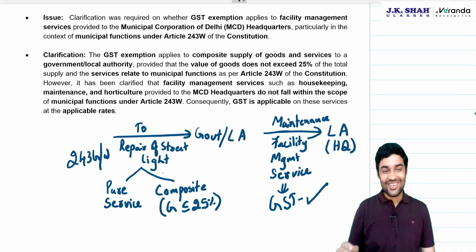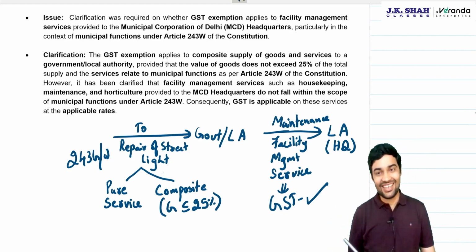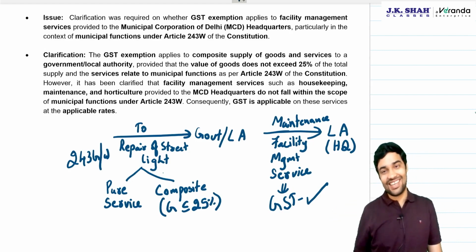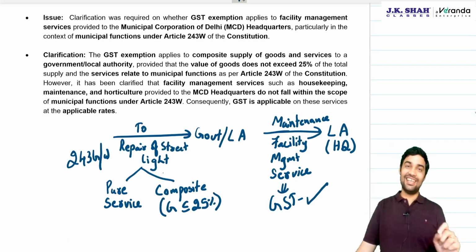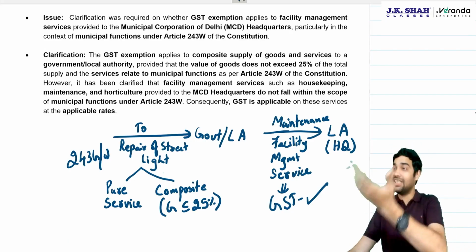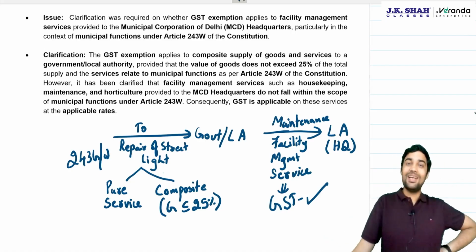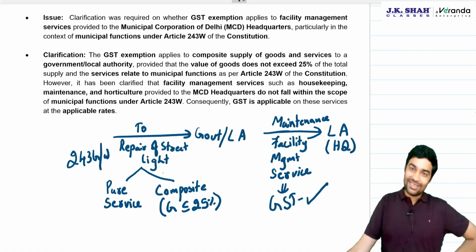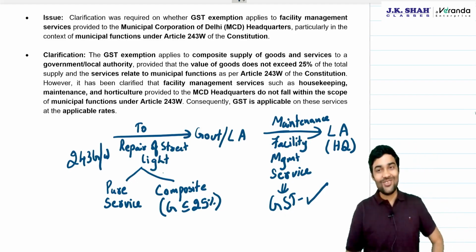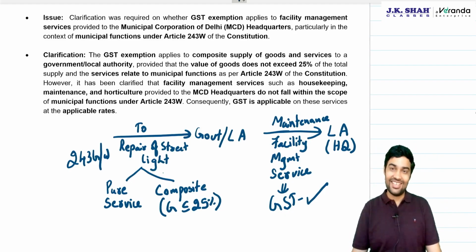Maintaining your own headquarter is not a constitutional function to enjoy an exemption. That's what is clarified: local authorities taking some service to maintain community assets or public assets, that is exempt. Their own headquarter getting maintained will not enjoy the exemption.